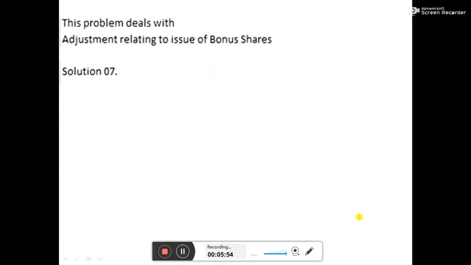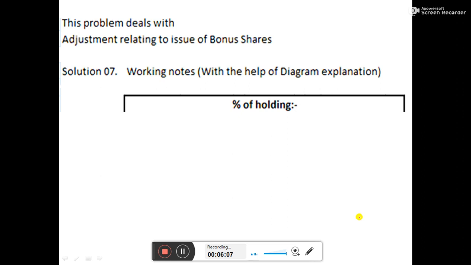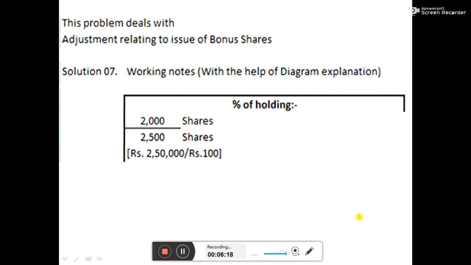Solution to 7. This problem deals with adjustment relating to issue of bonus shares. So, working note with the help of diagram explanation. First we need to calculate the percentage of holding. The percentage of holding is calculated by the 2,000 shares that have been taken by the holding company and subsidiary company out of a total of 2,500 shares. How are we getting 2,500 shares?